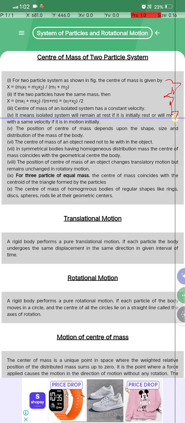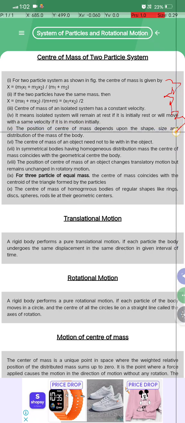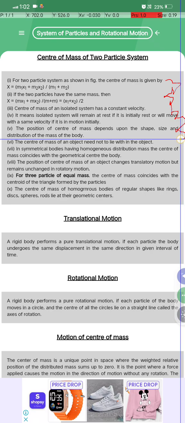आइसोलेटेड सिस्टम will remain at rest if it is initially at rest, or will move with the same velocity if it is in motion initially. The position of the center of mass depends upon the shape, size and the distribution of mass of the body.